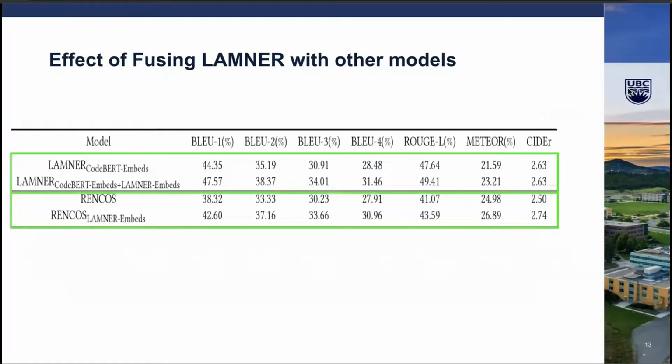Now, in order to analyze the adaptability of LAMNER, we combine it with other embeddings, which is the embedding from CodeBERT. Combining LAMNER embedding with CodeBERT embedding improves its performance by 3.7 to 10%. We also employ the LAMNER embedding inside Rencos, which improves its performance as well.